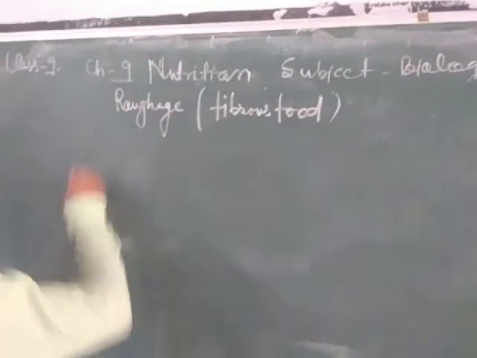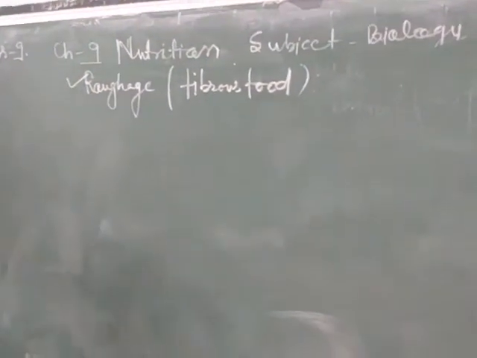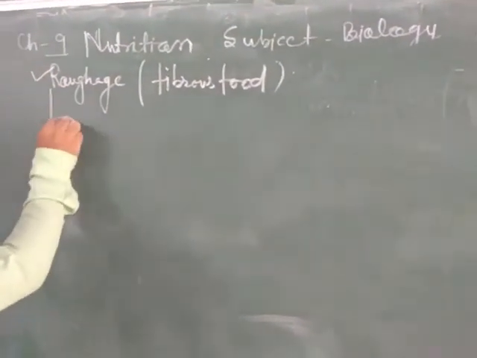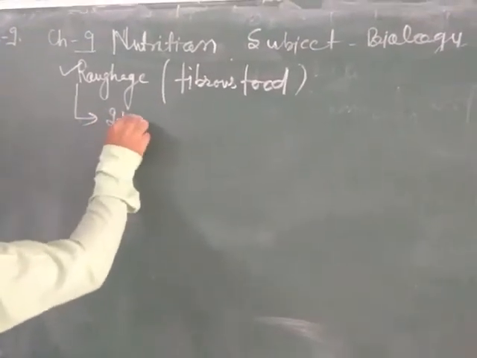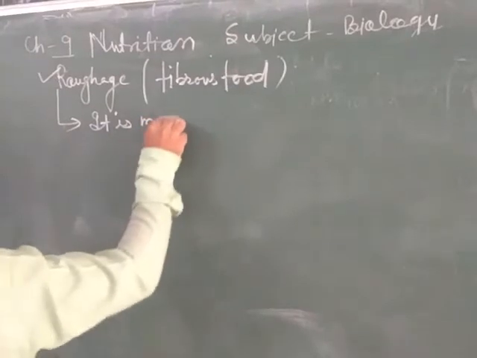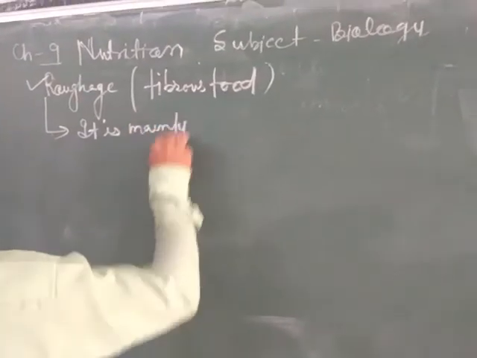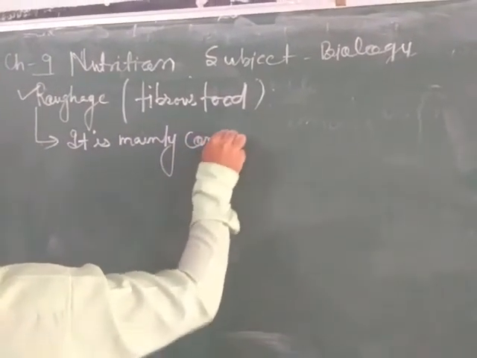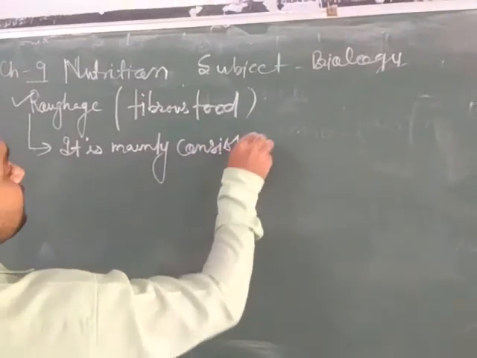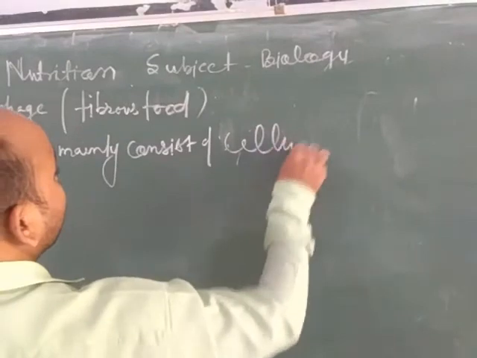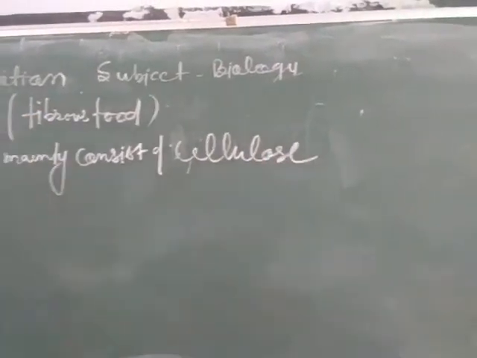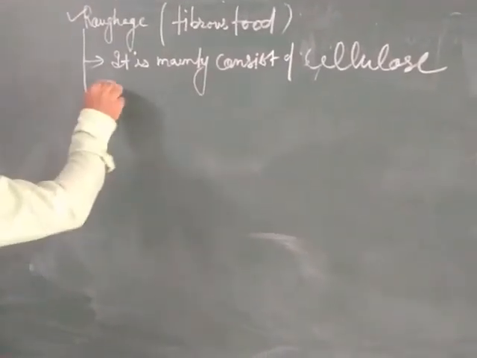Now dear students, we will discuss roughage. It is fibrous food. It mainly consists of cellulose, which is responsible for maintaining proper digestion.